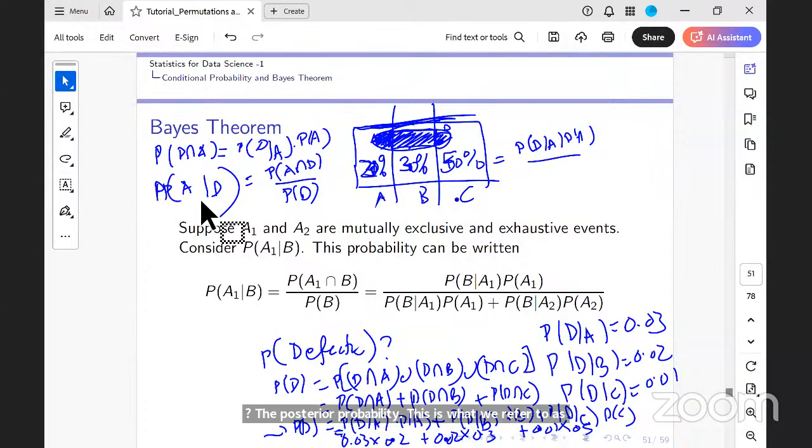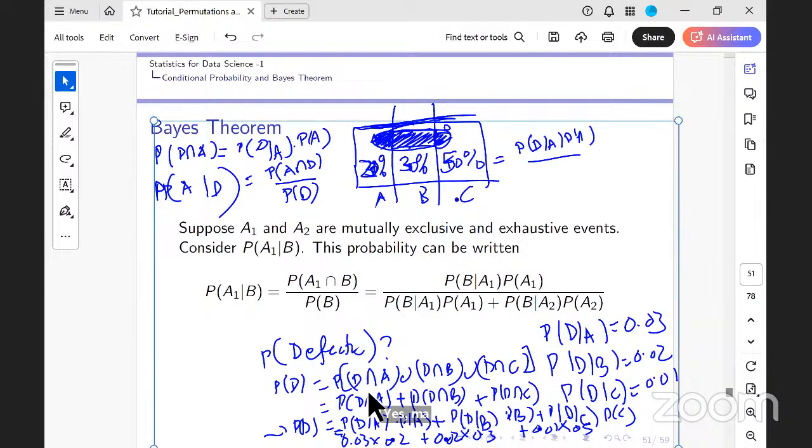The probability of D given A is the posterior probability, given by all these terms. This is what we refer to as the Bayes theorem. Is it clear what the Bayes theorem tells? It gives you the posterior probability, the revised probability with extra information. Is the idea clear? Yes, ma'am. Clear. Right, so that is about Bayes theorem.